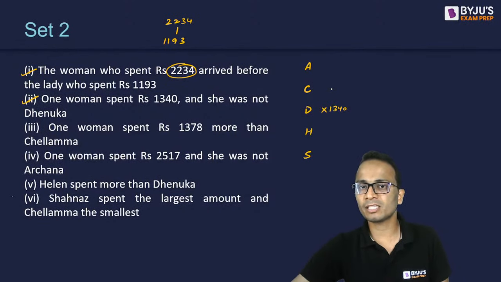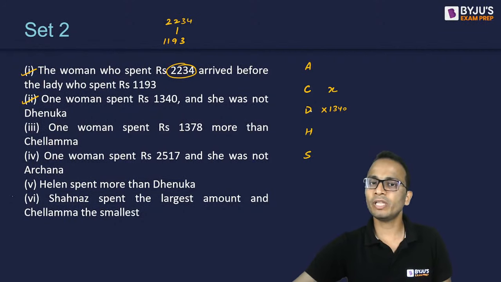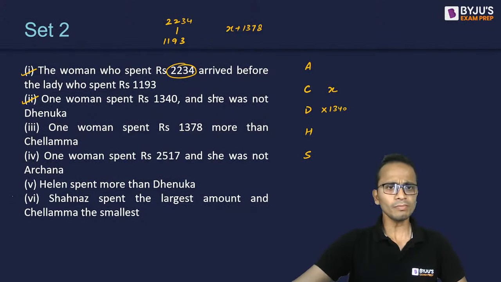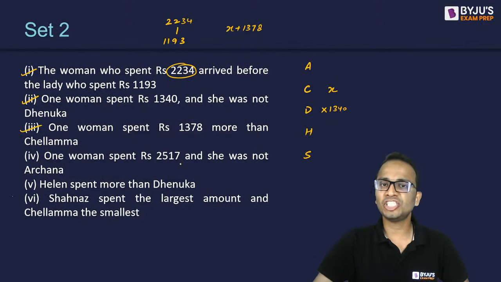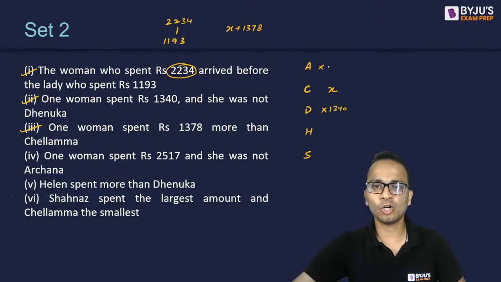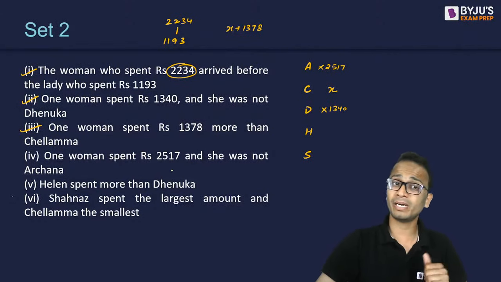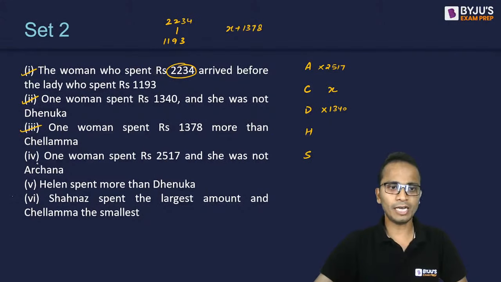If Chilamma has spent X amount, then there is one woman who has spent X plus 1378. All right, fine. Next, condition number four: one woman spent 2517 and she's not Archana. So Archana has not spent 2517. There is a lady who has spent this much amount, but she's not Archana. Done.